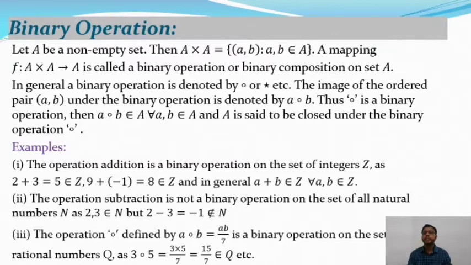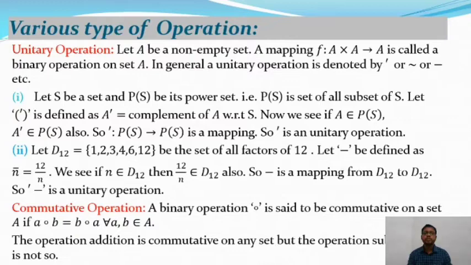If we take A equal to 2 and B equal to 3, then from composition we will get 2 into 3 by 7, that means 6 by 7. So 6 by 7 is a fractional number. It does not belong to Z. So the composition on Z is not a binary operation, but the composition on the set of rational numbers or the set of real numbers is a binary operation. Understood?